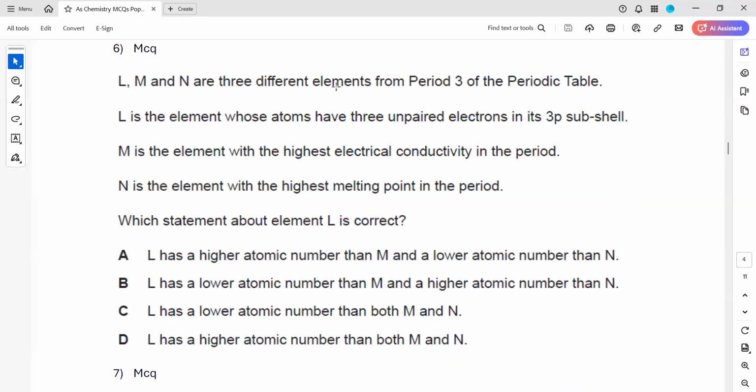In question 6, we have L, M, and N, 3 different elements in period 3. So they all belong to the same period. L is the element whose atom has 3 unpaired electrons. So if there are 3 unpaired electrons, what will be the group? For example, P3 is there. And it's period 3, so that's why I wrote 3P3, because they already mentioned it's in the third period.